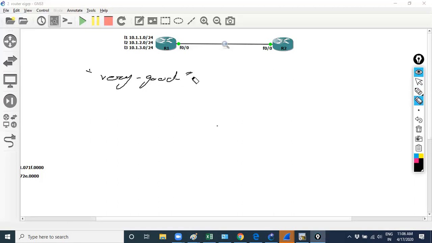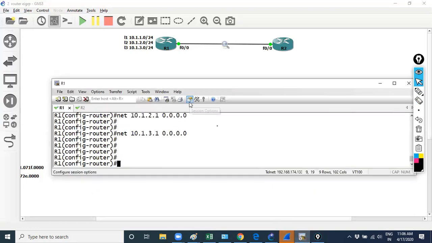Very good, it doesn't show you like you are correct. Might be something you need to be updated in you. Yes. Okay, so let's verify it. Let's come to the R2.